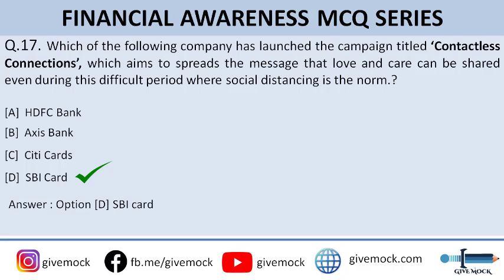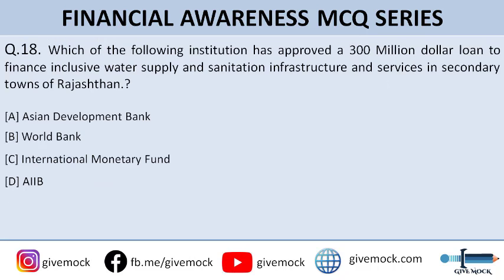All right. Moving on to question number 18. Which of the following institution has approved a $300 million loan to finance inclusive water supply and sanitation infrastructure and services in secondary towns of Rajasthan? You can go through the options here. Option A is Asian Development Bank, option B is World Bank, option C is International Monetary Fund, and option D is AIIB, Asian Infrastructure Investment Bank. So the correct answer to this question is option A, that is Asian Development Bank.